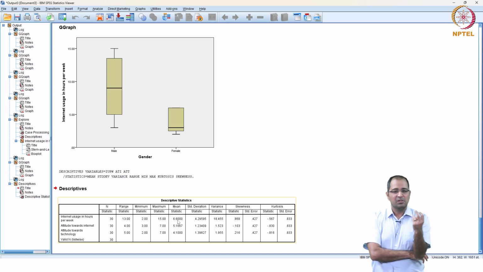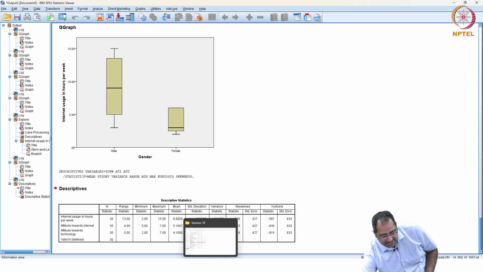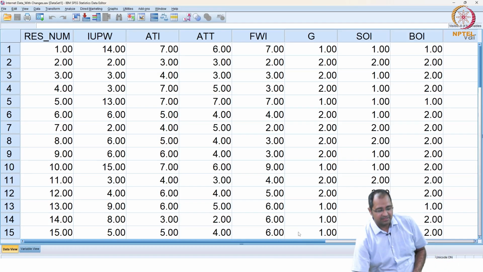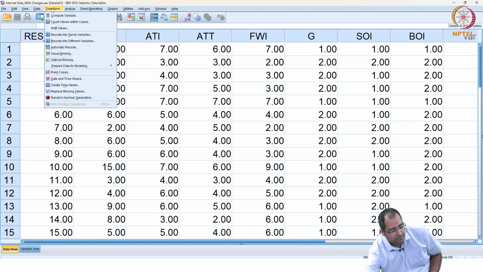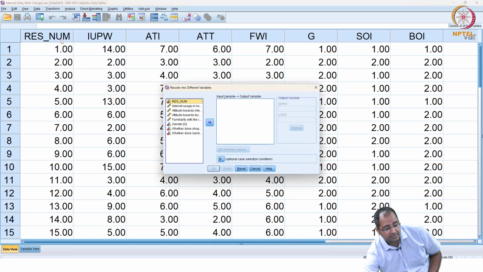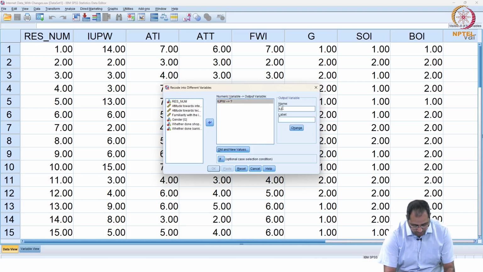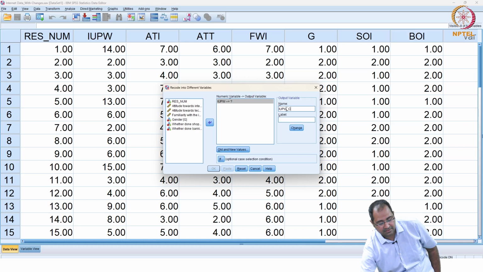But let's say in this case, let's go with 5, because you can see the same results in your textbooks as well. So if we take 5 as the cutoff between high and low, we need to create one more variable, IUPW categorical. How to do that? Go to transform, recode into different variables, click on this. We want to transform internet usage in hours per week to what new variable? Let's say IUPW underscore categorical, and let's give that as the name and the label. Let's keep it the same for saving time. Once you do that, click change.